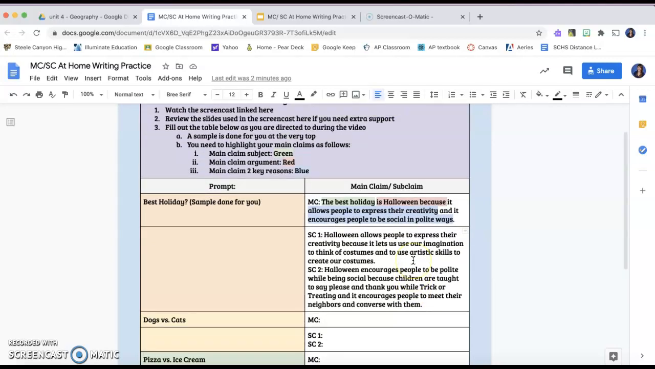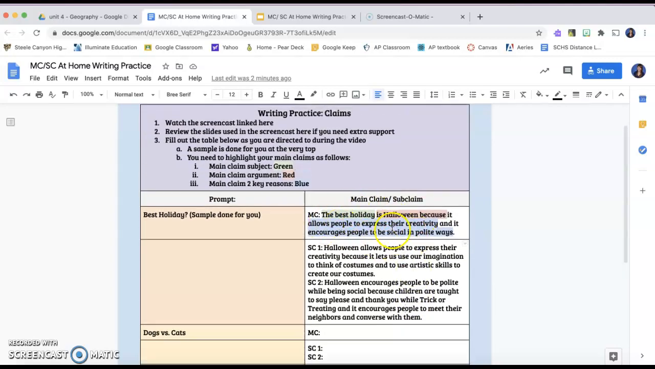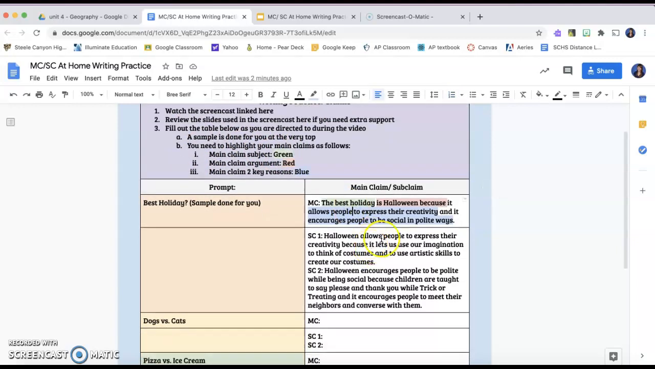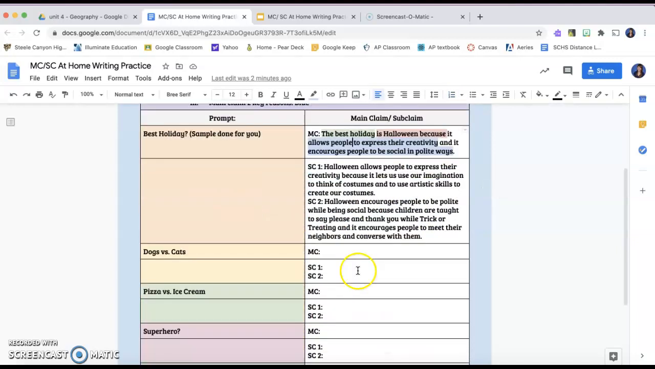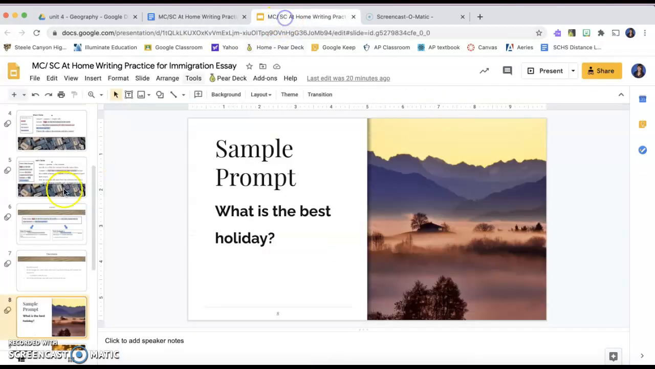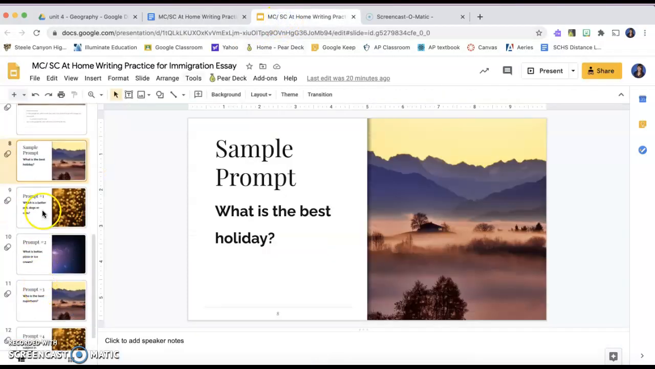The only other thing that you need to do is make sure you highlight your main claim. You don't need to highlight your subclaims, but according to this, I need you to highlight your subject green, your argument red, and your two key reasons blue. Okay, so you're going to follow along just with this sample. You can go through the slides and they continue to ask you questions.